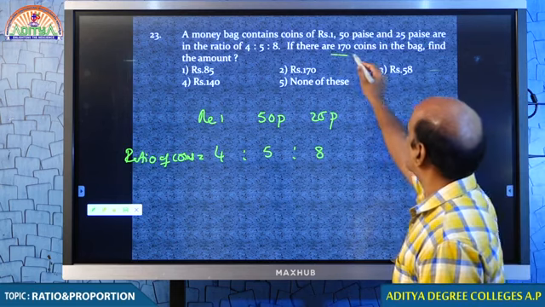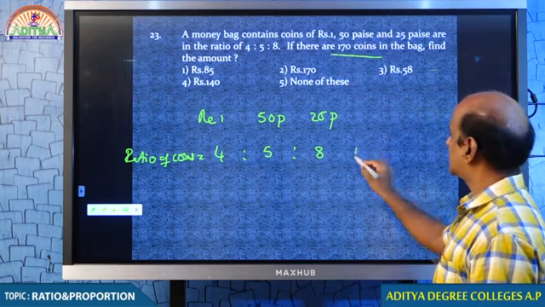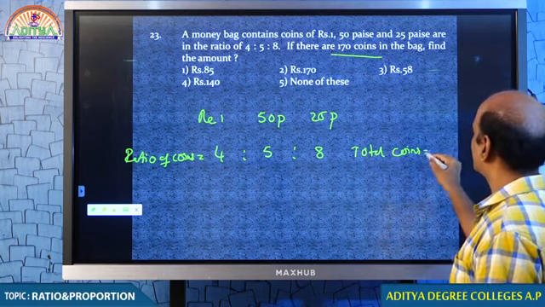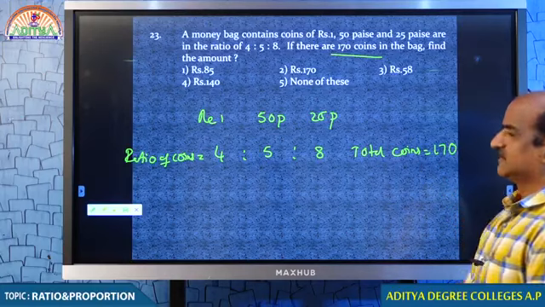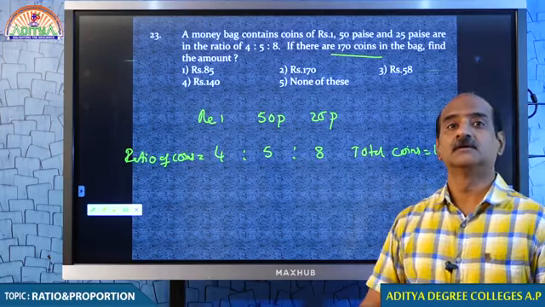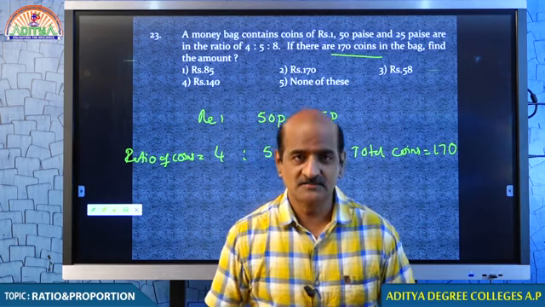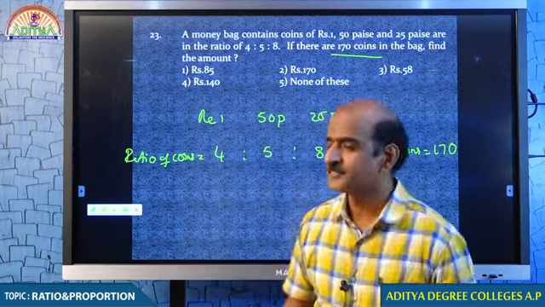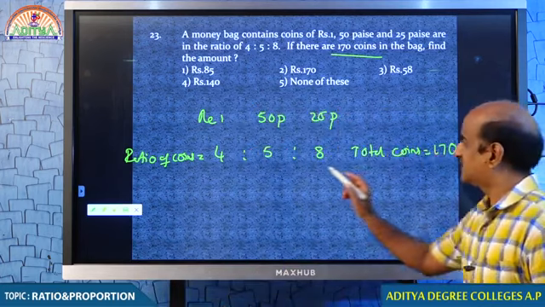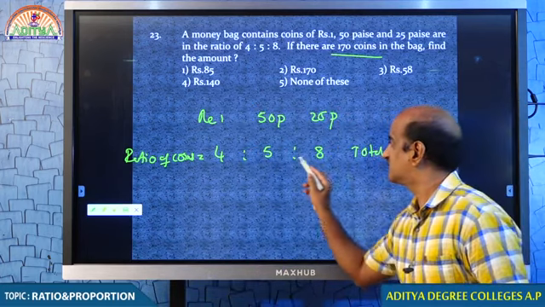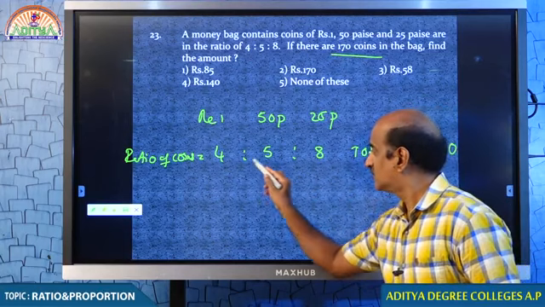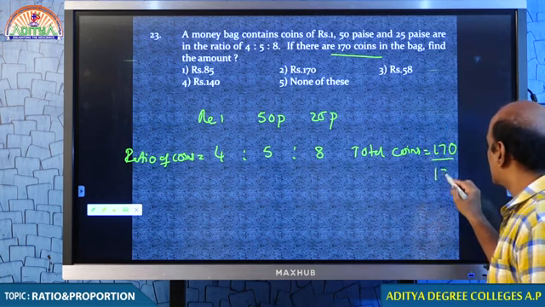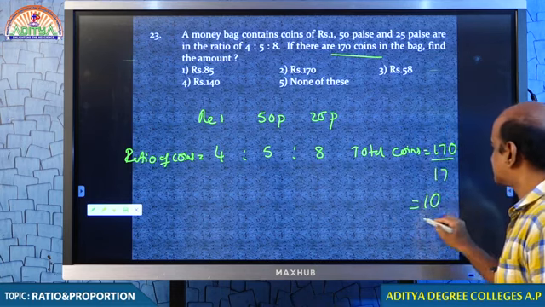Tell me how many coins are there in all? We have 170 coins. So total coins are 170. What is 4:5:8? Ratio of coins. What is 170? Total number of coins. You understand that? Tell me. 170 we need to divide in the ratio 4:5:8. 4 plus 5 plus 8, 17, which means every one part is 10.